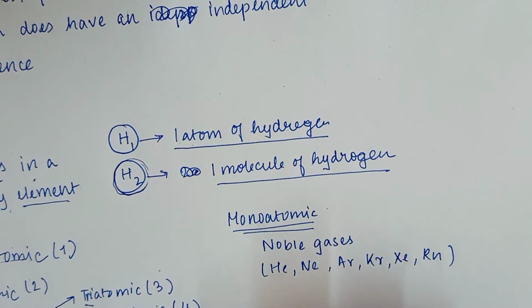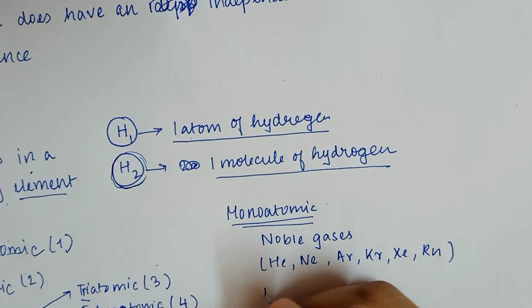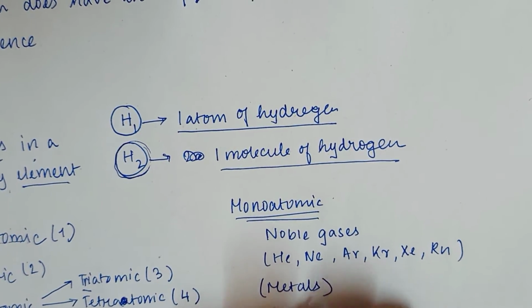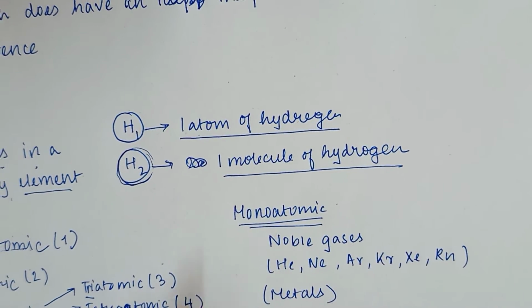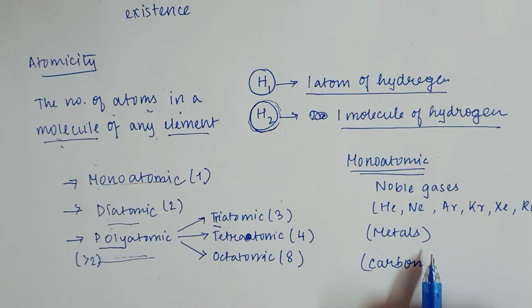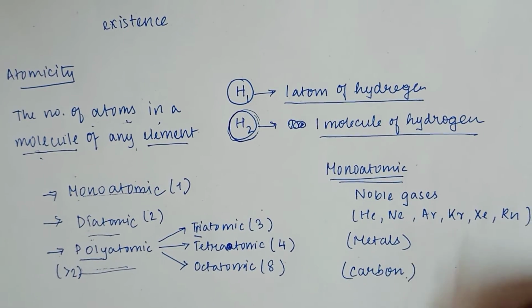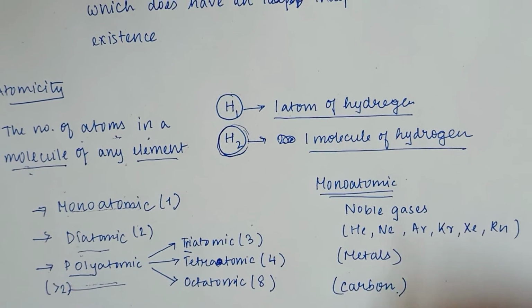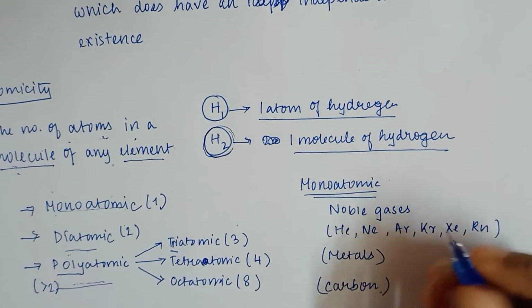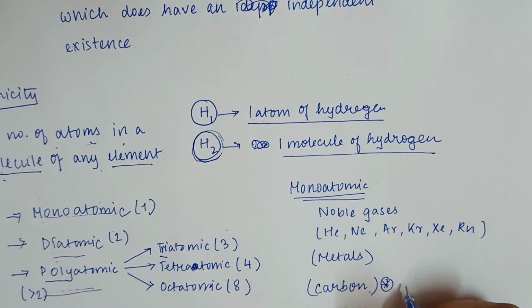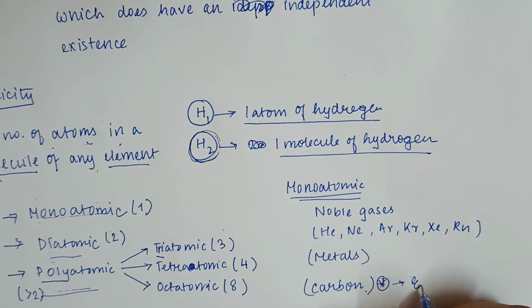Secondly, all the metals have monoatomic molecules. They're made up of one atom. And lastly, there is carbon. You can tell me that carbon is a non-metal, then why is it in the monoatomic part? Because it is an exception. I'm marking it here with a star because it is an exception.